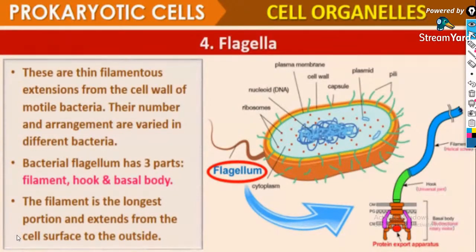So it has motile flagella. It's an extension from the cell wall of motile bacteria. Their number and arrangement vary in different bacteria, and it has three parts: the filament, hook, and basal body. The filament is the longest portion and it extends from the cell surface to outside. So look, the structure that extends from the cell surface to outside is referred to as the filament. Clear?